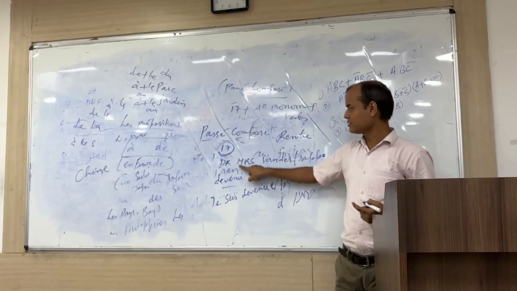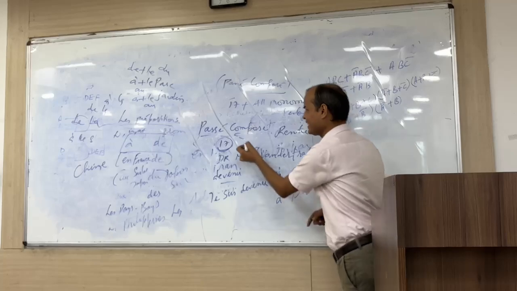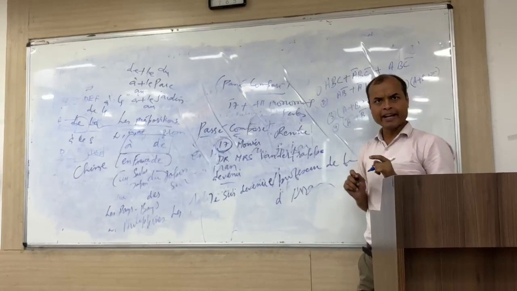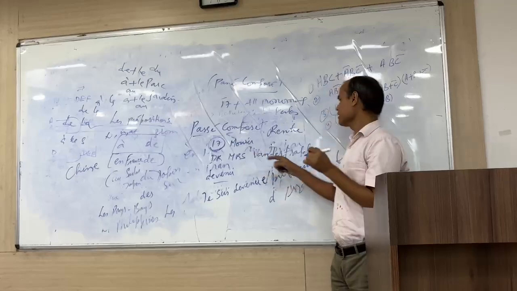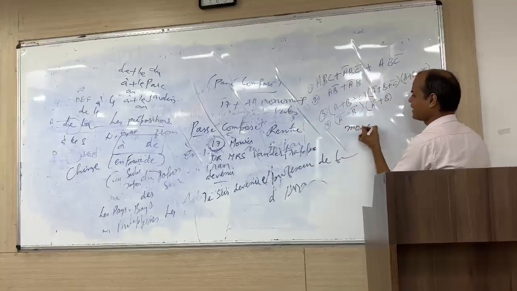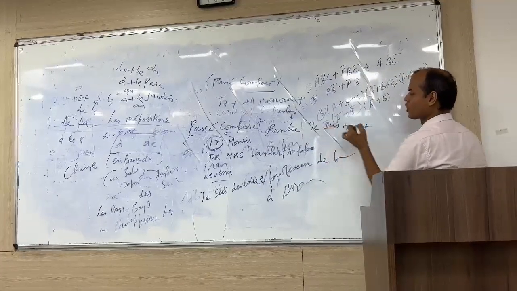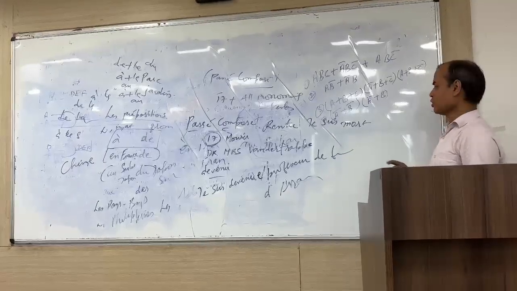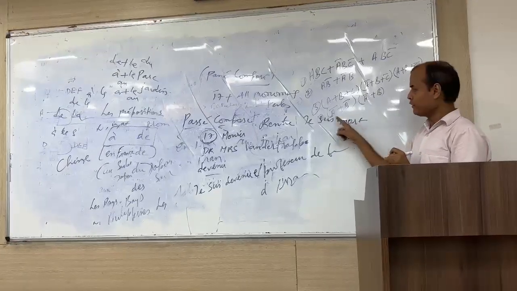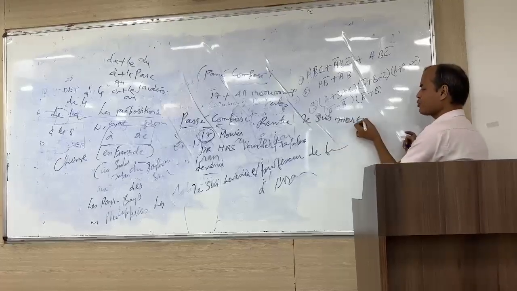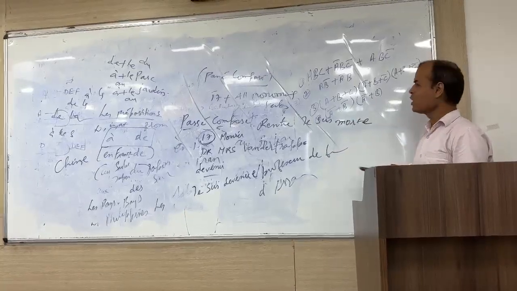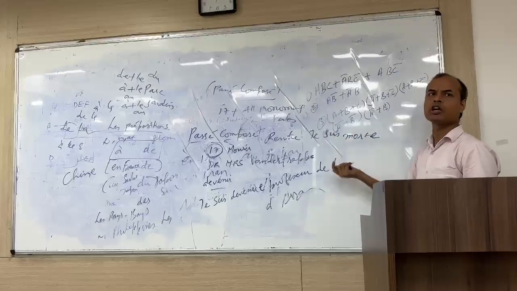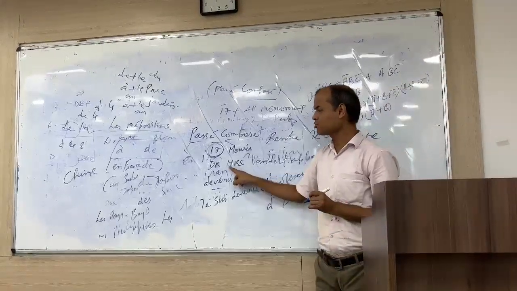Then we have M, the first letter. M indicates mourir. Mourir means to die. What is the past participle of mourir? That is mort, M-O-R-T. So you will say je suis mort, I died. Here again, if je is feminine singular, you have to add e to the past participle to make it agree with the subject. Je suis morte. So the third verb is mourir.